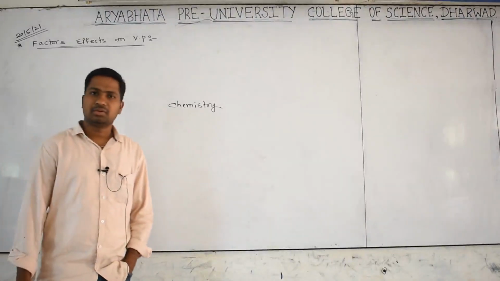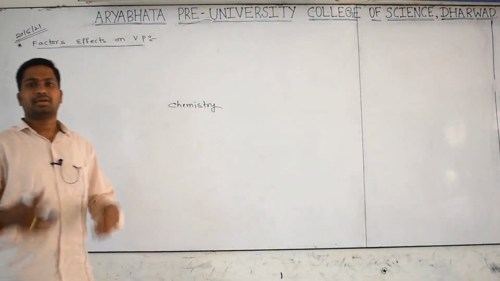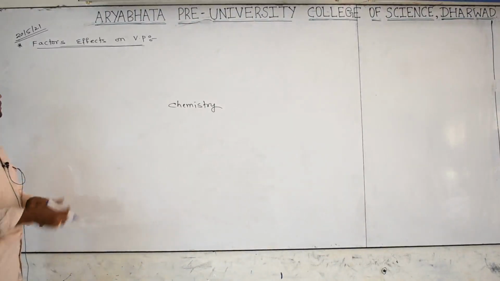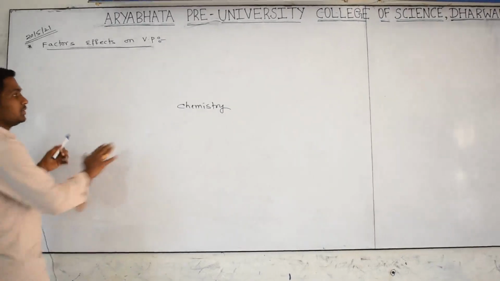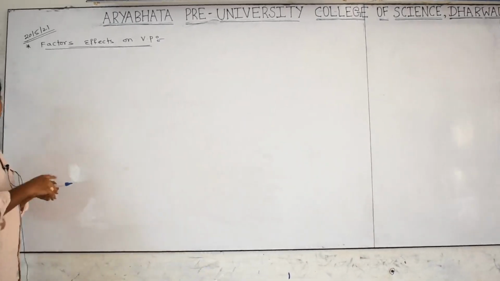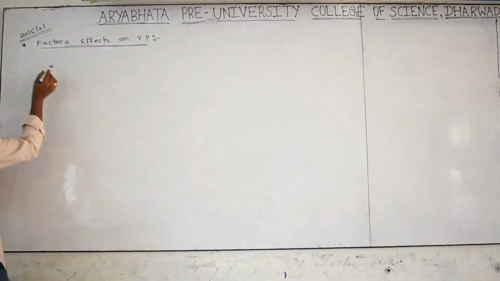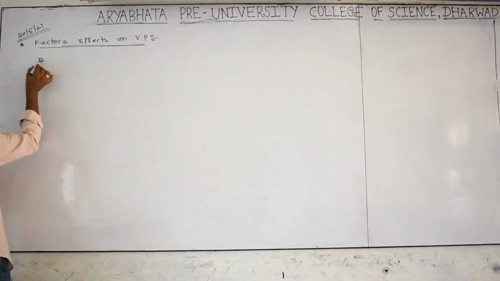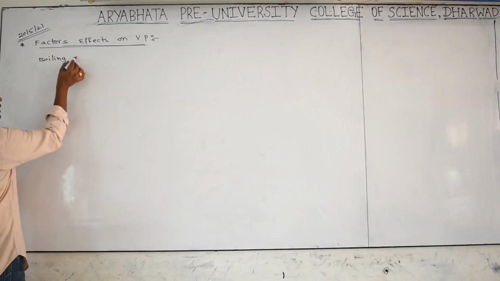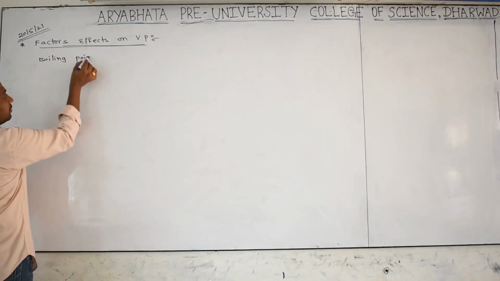We are discussing vapor pressure. What are the factors that affect vapor pressure? Already yesterday we learned the meaning of vapor pressure and everything. Now we'll see the meaning of boiling point. Based on vapor pressure only, they are telling the boiling point, BP.